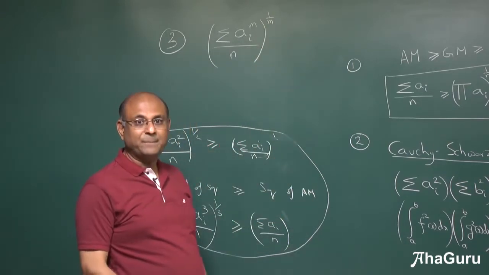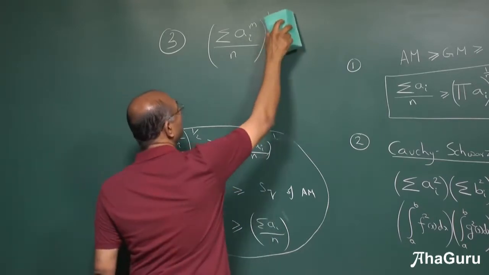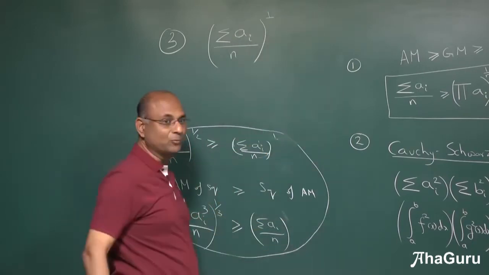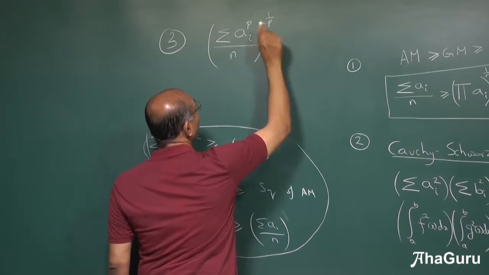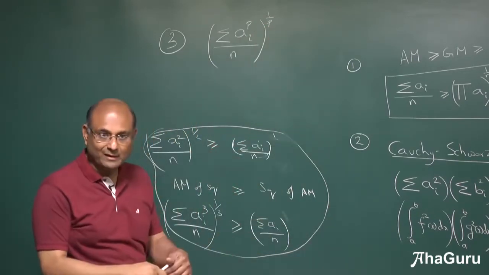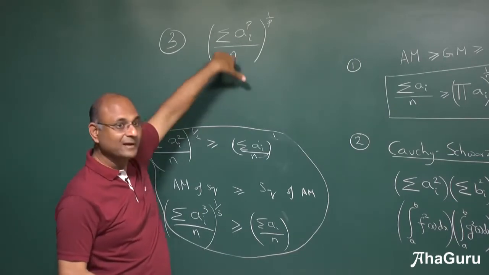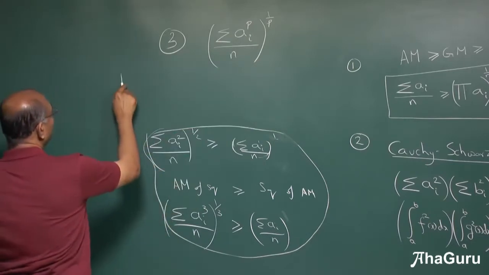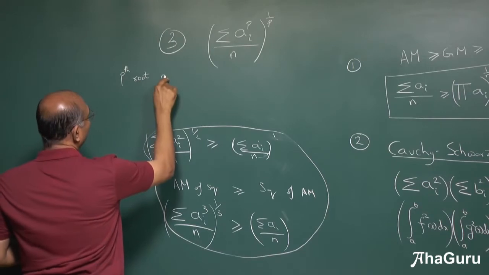And let us say pth power. Or let me do this as not m but p, because m and n can sometimes be confusing. So, we will do p. If you do pth power, you must raise it to power 1 by p. So, pth root of mean of pth power.